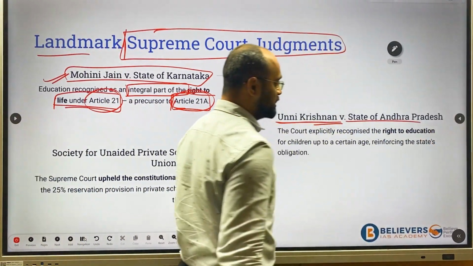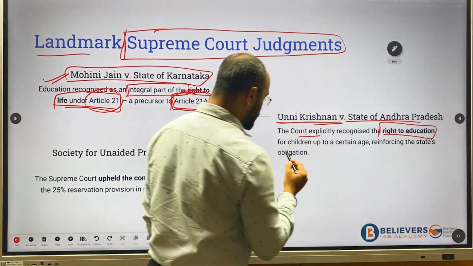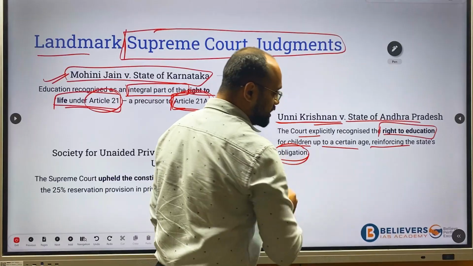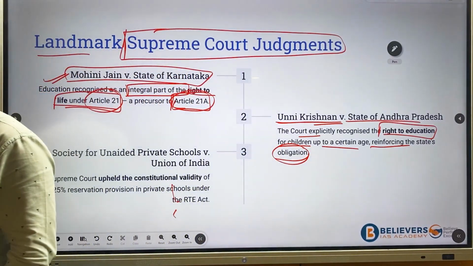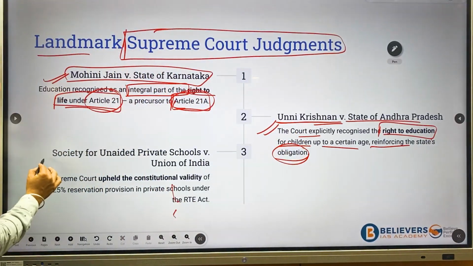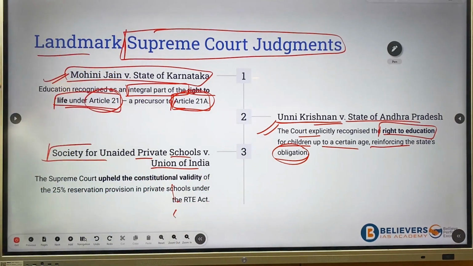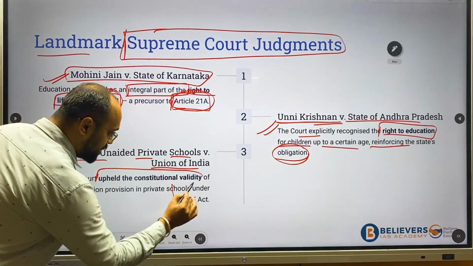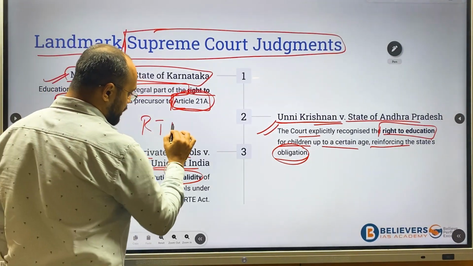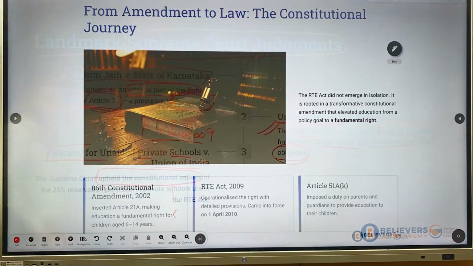Next case is Unni Krishnan versus State of Andhra Pradesh, where the court explicitly recognized the right to education for children up to a certain age, reinforcing the state's obligation, which means it is the obligation of the state to provide free and compulsory education. And next is Society for Unaided Private Schools versus Union of India, where it upheld the constitutional validity of the Right to Education Act of 2009.